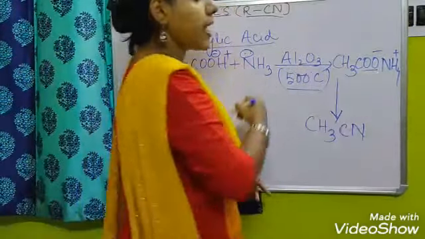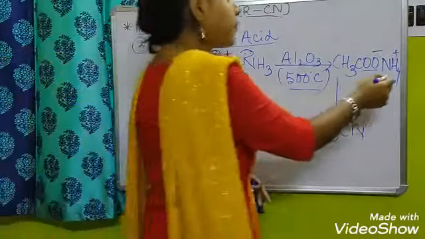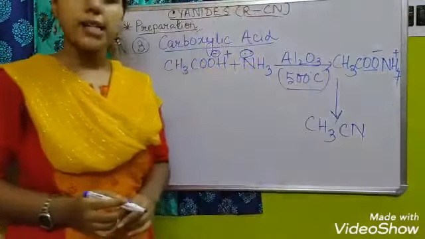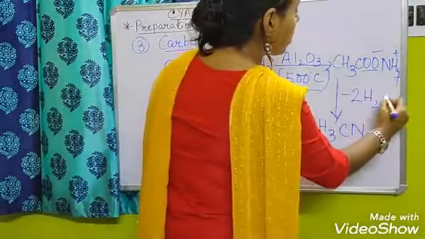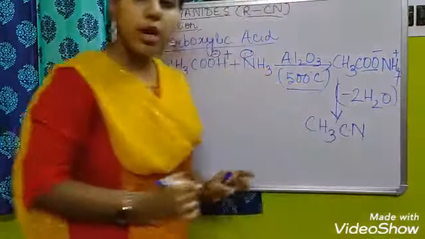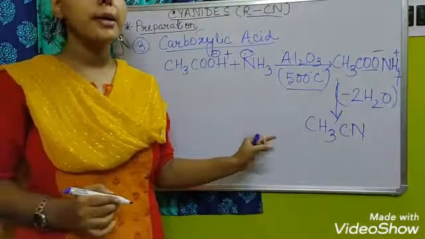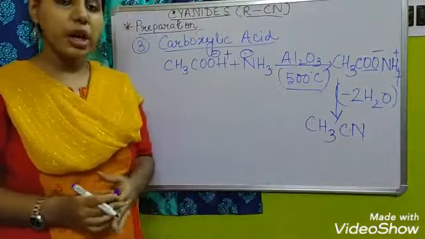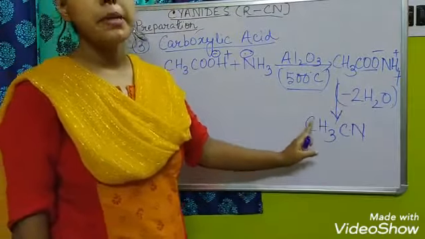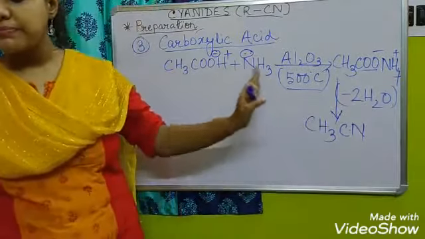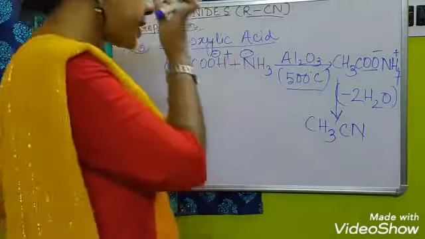Two oxygens will be extracted from here and the four hydrogen atoms will be extracted from here. So there will be the removal of two water molecules. So it is also one type of elimination reaction where two water molecules will be extracted here, making the methyl cyanide.